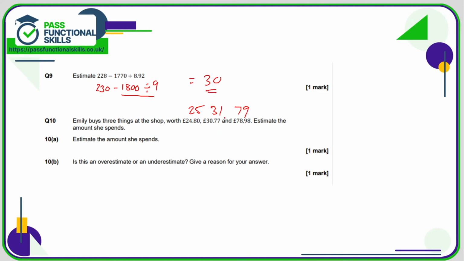So all we need to do now is add these up. I'm going to add the 79 and the 31 because we've got a nice number bond there. So 79 plus 1 is 80. 80 plus 30 is, well, feel free to write it out if you need to, 8, 9, 10, 11, and then we're just going to add 25, so that's £135. Is it an overestimate or an underestimate? Well, this is an overestimate because all of these figures I rounded up.